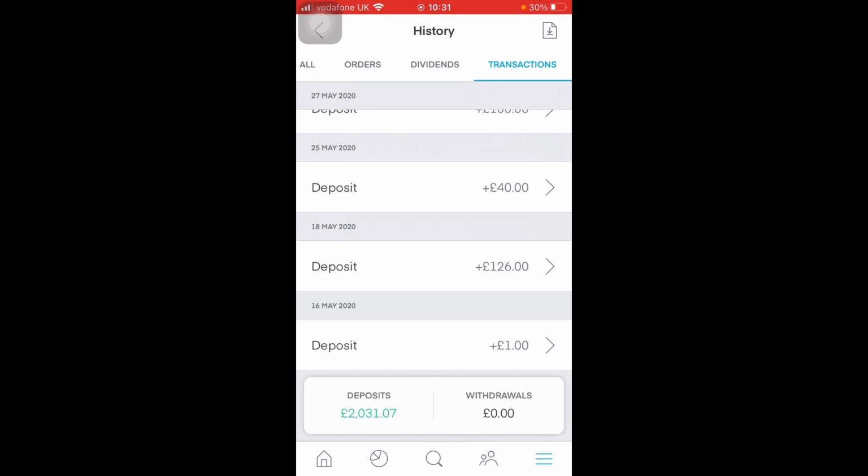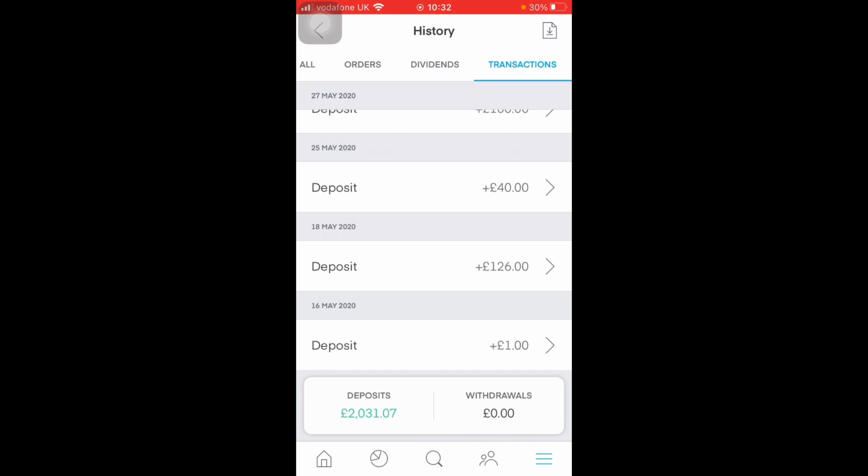The next thing I said I wanted to work out was exactly how much I've actually invested from my own capital. As I said, Trading 212 combines my own invested capital with those free shares in the number you can see below in my total deposits of £2,031.07. So what we need to do is take away £188 from this total deposits amount, and we find that I've invested a total amount of my own capital of £1,843.